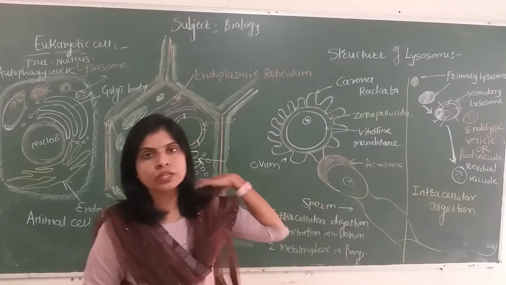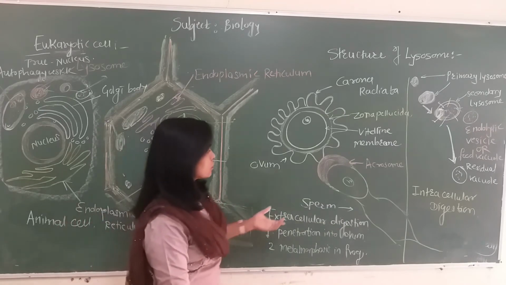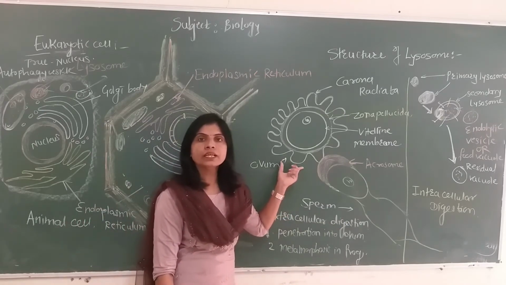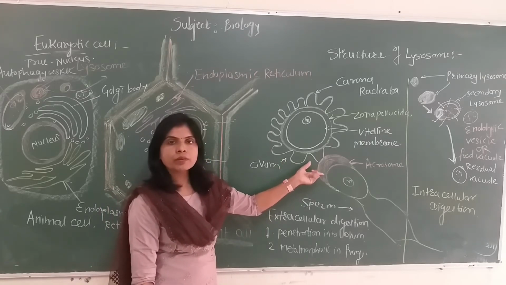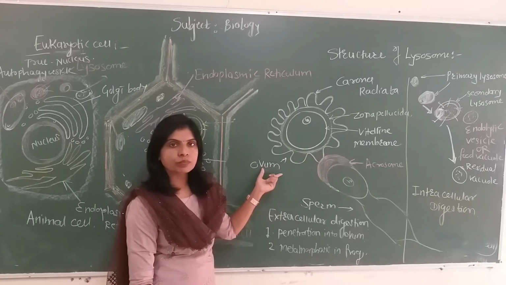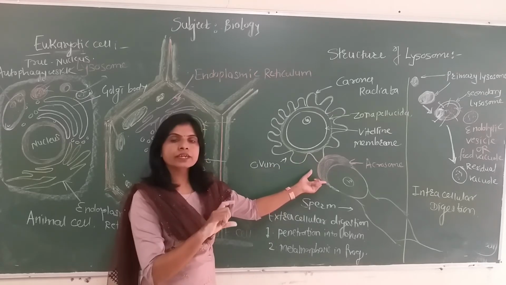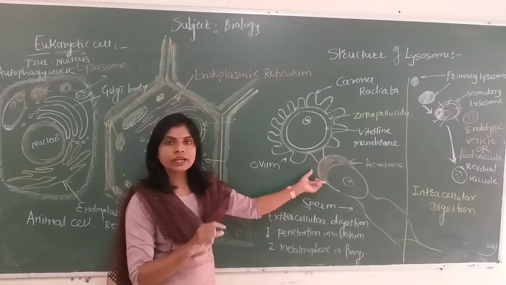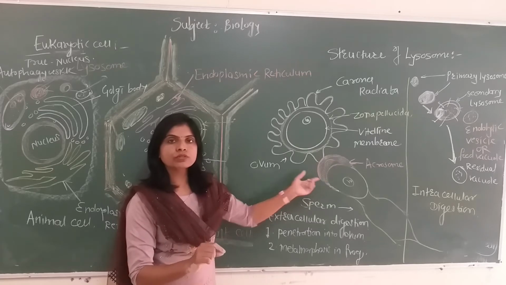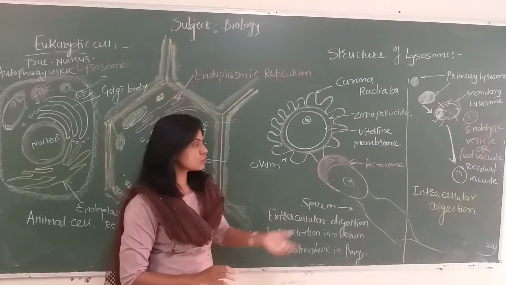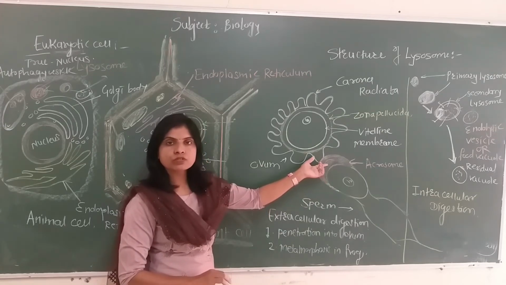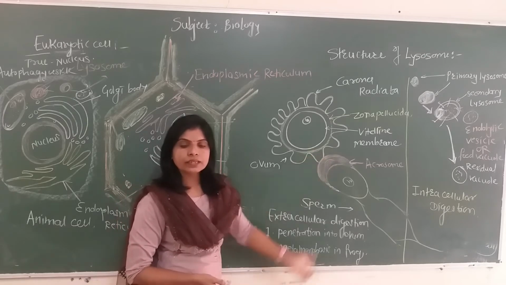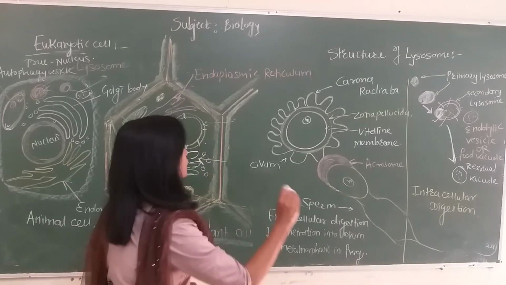Lysosomes also play a role in extracellular digestion. What it means is, for example, during fertilization in sexual reproduction, when the male gamete, the sperm, comes across the wall of the female gamete, the ovum, the sperm has a cap-like structure called the acrosome. In that acrosome, only one cell organelle is abundant, that is the Golgi body. That Golgi body produces excess lysosomes. When this lysosome comes in contact with the ovum, the acrosome bursts open, the lysosome also bursts open, and they release a number of lytic enzymes, mainly the high